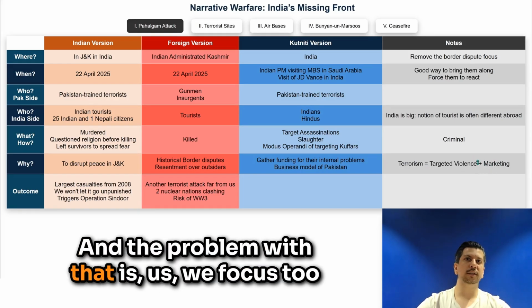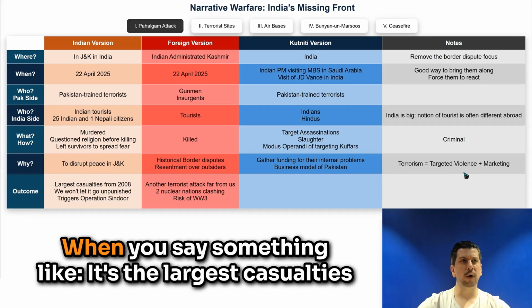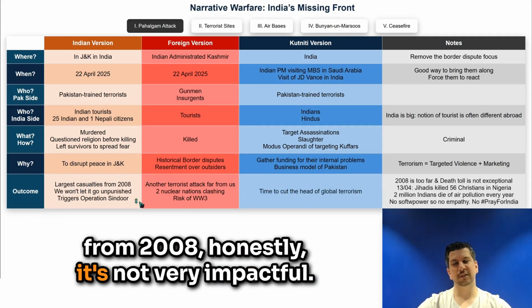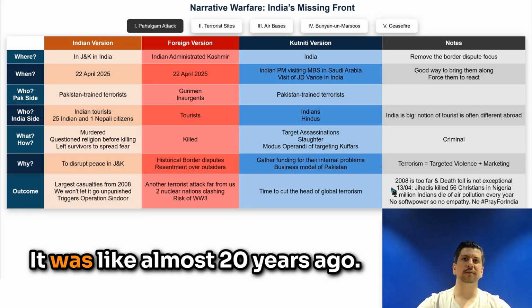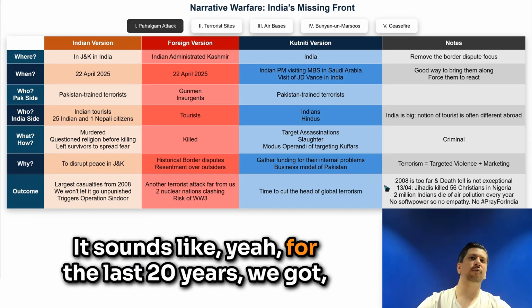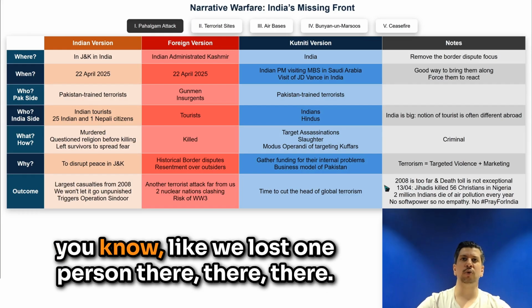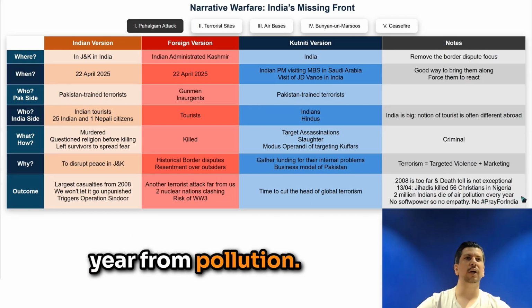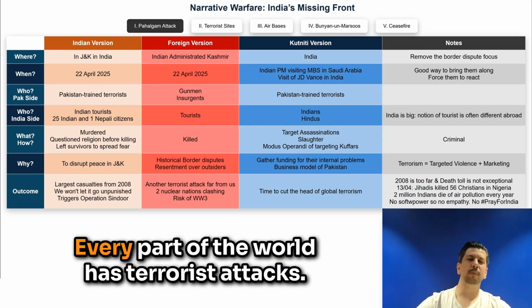And the problem with that is we focus too much on the violence part. When you say something like, it's the largest casualties since 2008, honestly, it's not very impactful. It was almost 20 years ago. It sounds like, yeah, for the last 20 years, we lost one person there. India has like 2 million people who die every year from pollution. It won't impact anyone.